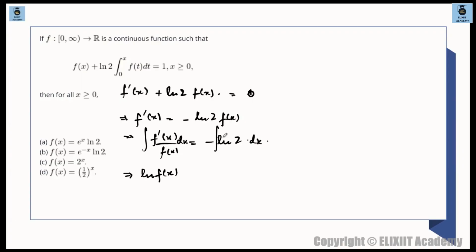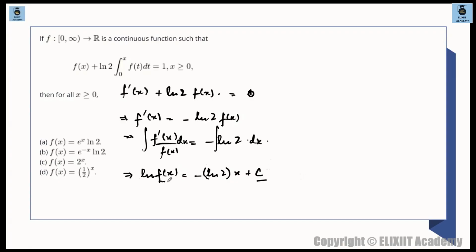So this becomes the integral of 1 by t dt, so ln t, which is ln fx because we have taken fx to be t. This is a direct formula taught in definite integrals. So ln fx is equal to minus ln 2 times x plus c. That's what we have finally. So this is basically your ln fx. You are getting some relations. Now we have to remove this constant to find out fx.